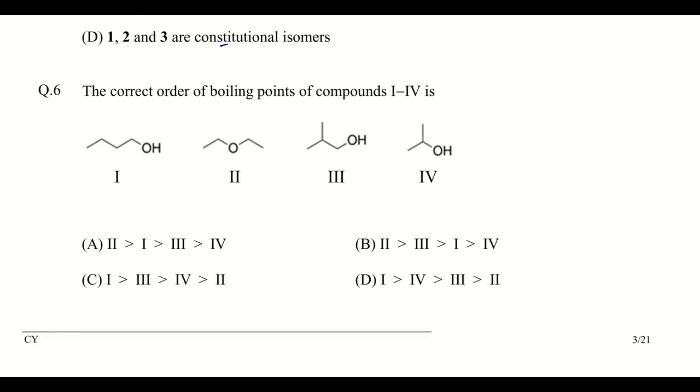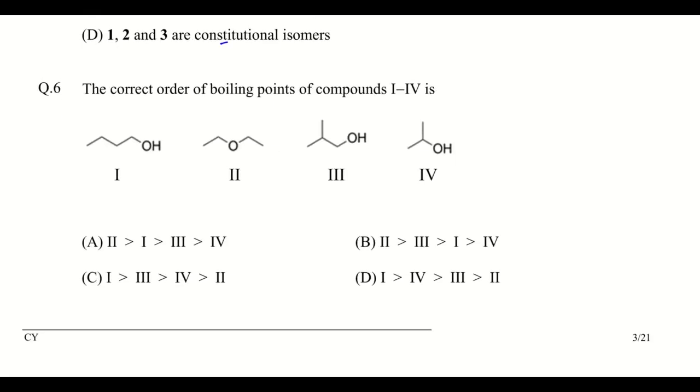Okay, going to the next question. The correct order of the boiling points of the compounds 1 to 4 is asked; four compounds are given, and the orders are also given. Here there is a straight chain alcohol, the first one, and then the others are branched alcohols. Whenever branching increases, the boiling point decreases.